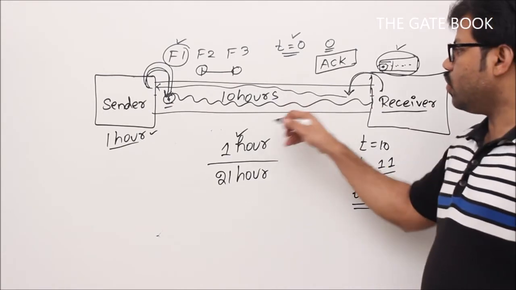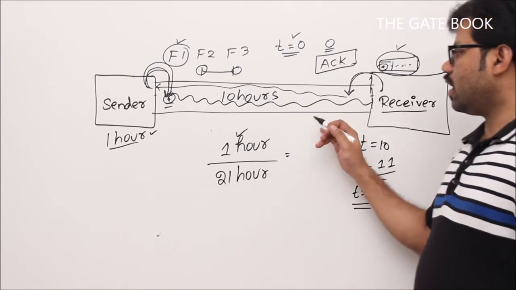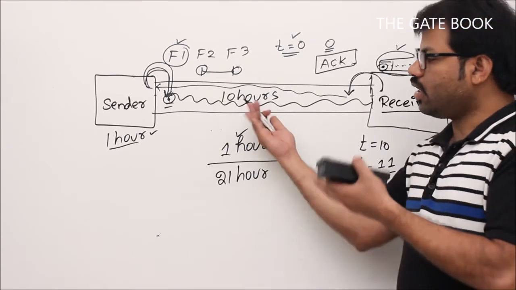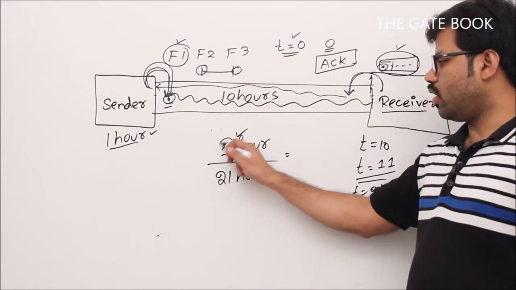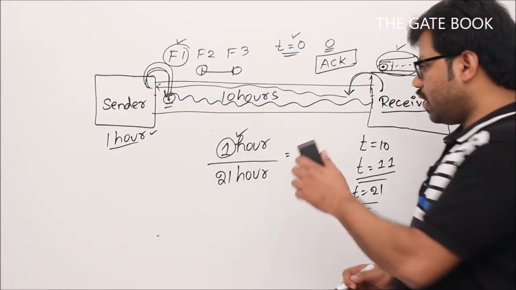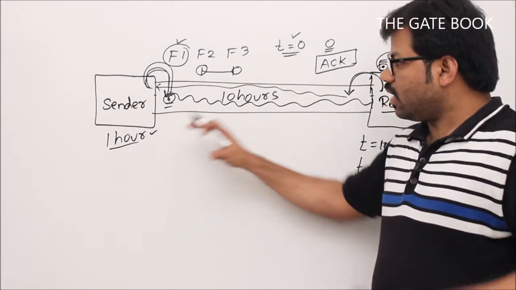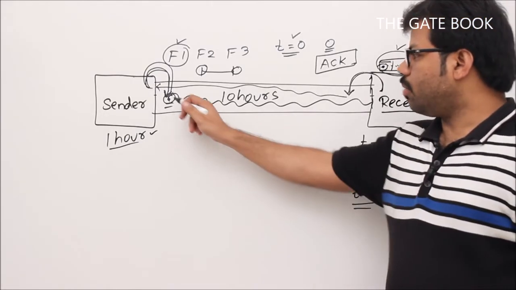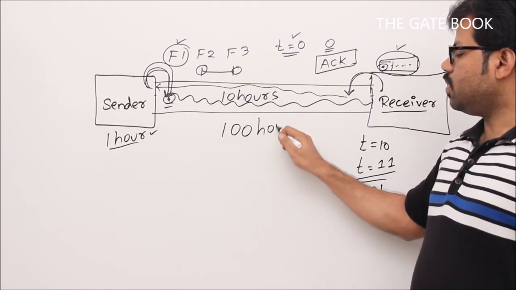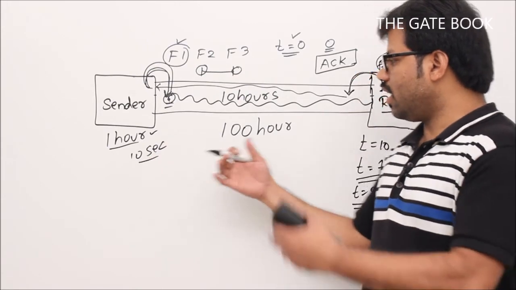So that's why the link utilization here is exactly 1 out of 21. Link utilization is nothing but the fraction of time you are using the link. You are capable of sending for 21 hours maybe, but out of that only 1 hour you spent, because of this waiting, right? So that is a drawback of the stop and wait protocol. You can see that drawback in a big way if the propagation delay is very long, like if this is 100 hours and transmission time is very negligible, say it takes only 10 seconds. Then you can see it in a very big way, right?